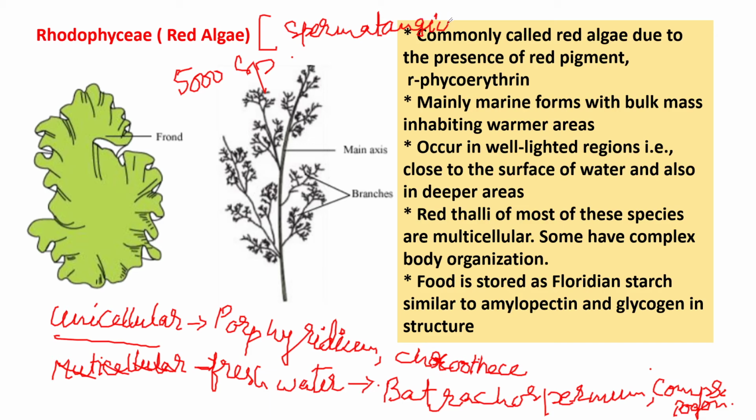One more time: the male sex organ of a red algae is a spermatangium, which contains a single non-flagellated male gamete. That male gamete is called the spermatium. The female sex organ is called the carpogonium.